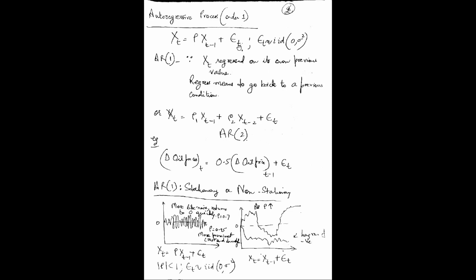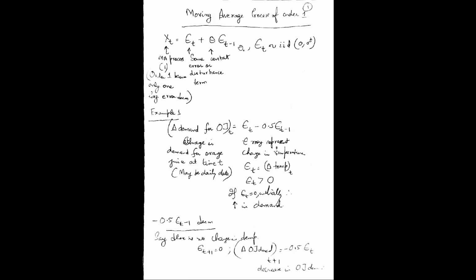Et is, of course, an IID process, an independent and identically distributed process with 0 mean and variance sigma square. These are the statistical parameters we are assuming for the error term for the moving average.